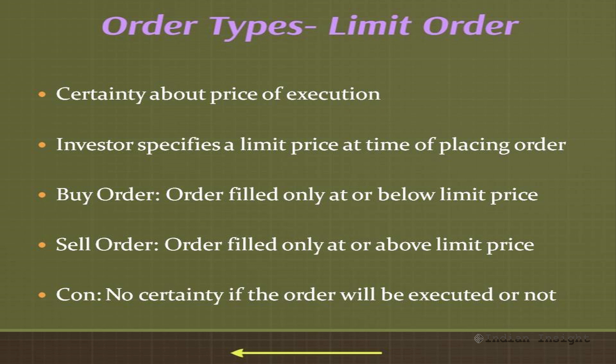Now, in case of a limit order, there is certainty about the price at which you would buy or sell a security. At the time of placing the order, the investor needs to specify a limit price. In case of a limit buy order, the limit price instructs the broker that the order should be executed only if it could be filled at or below the limit price specified by the investor. Similarly, in case of a limit sell order, the limit price instructs the broker that the order should be executed only if it can be filled at or above the limit price specified by the investor.